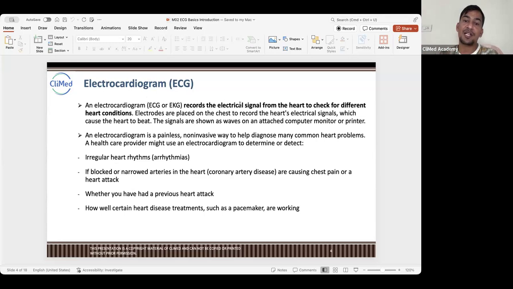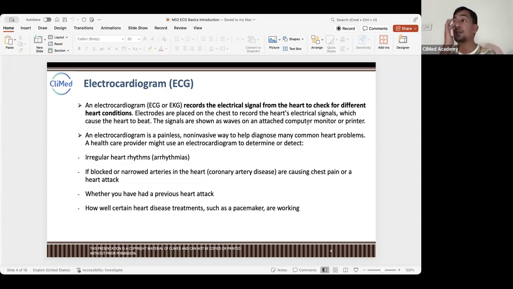Then, definitely, this is just a definition. An electrocardiogram records the electric signals from the heart to check for different cardiac conditions. Electrodes are placed on the chest to record the heart's electrical signals, which cause the heart to beat. And the signals are shown as a waveform on the attached computer monitor or the printer, right?